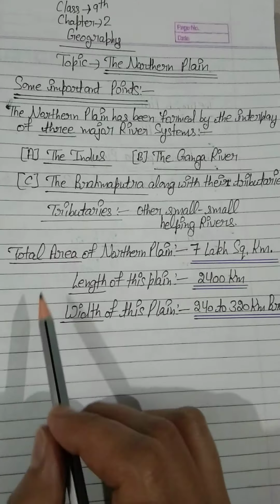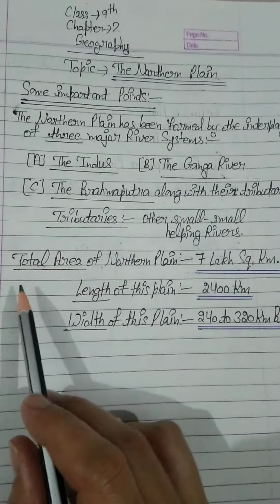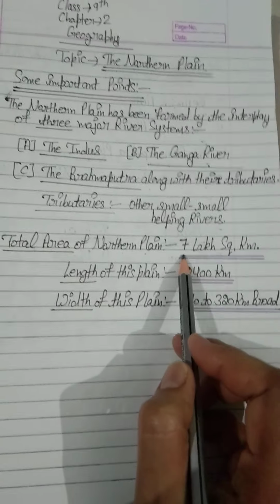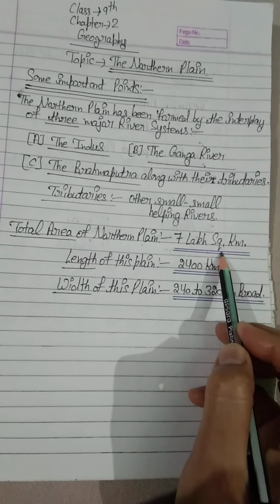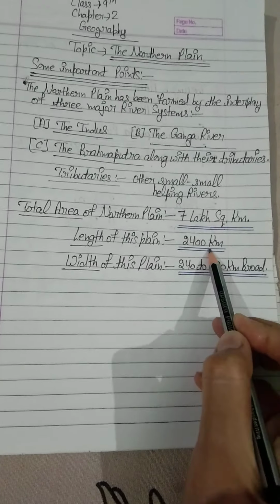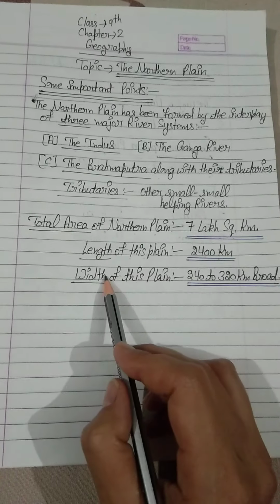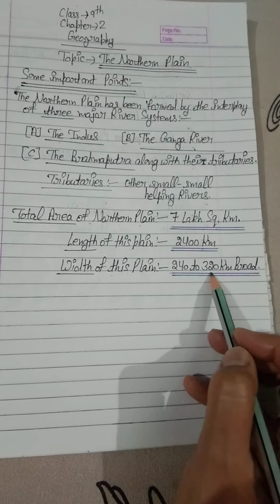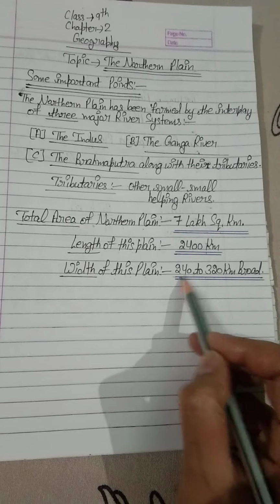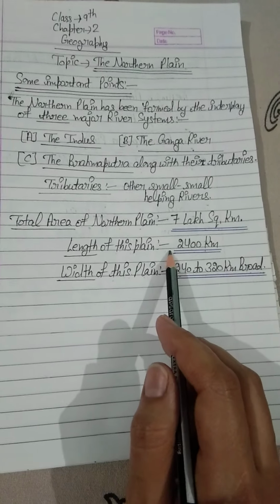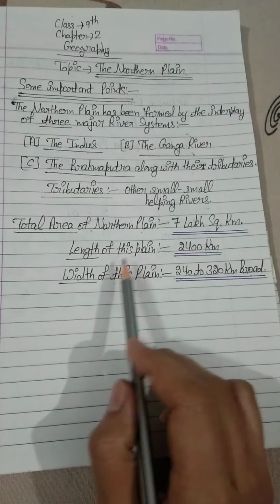Students, just attend to some important data about this northern plain. Total area of northern plain, you know how much it is? The total area of northern plain is 7 lakh square kilometer. The length of our northern plain is 2400 kilometer. I am repeating, 2400 kilometer. The width of this northern plain is 240 to 320 kilometer broad. So students, all these are important points. Just write down these points in your fair notebook and try to learn also.